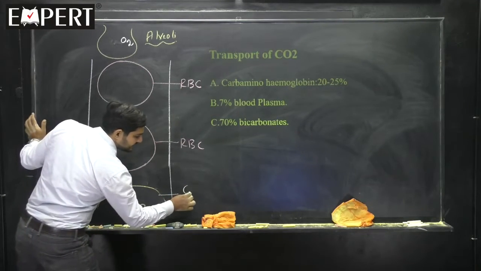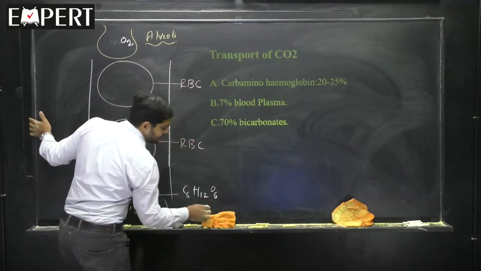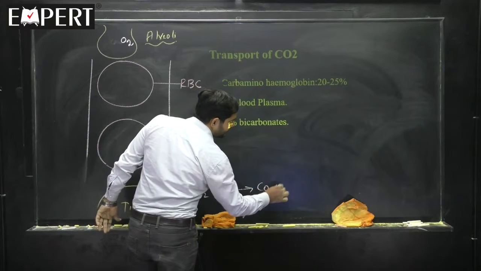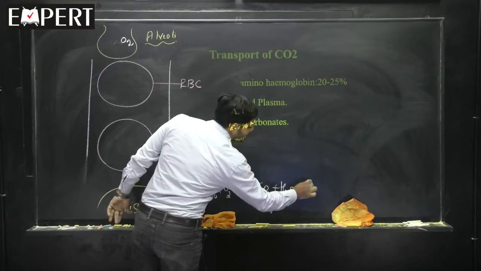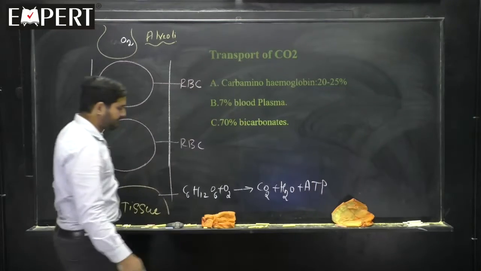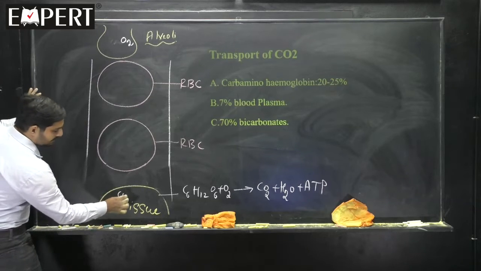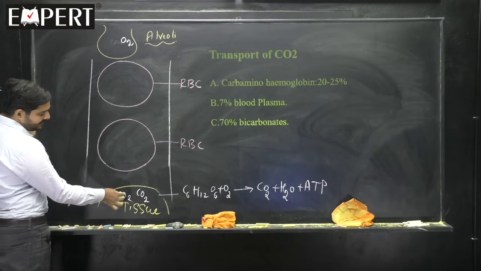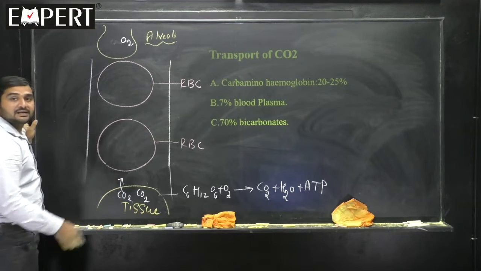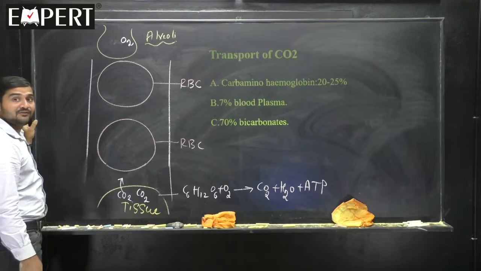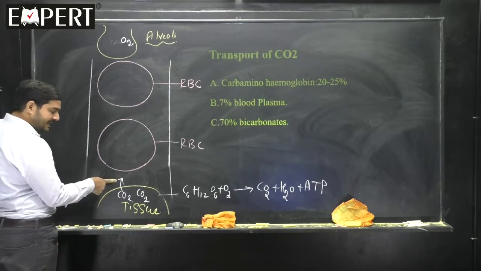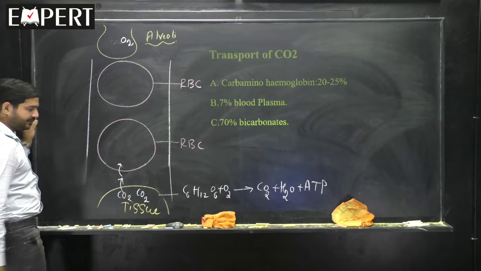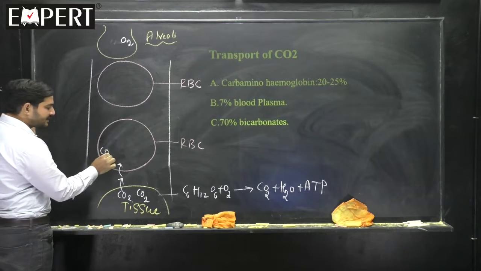Inside the tissue, C6H12O6 is, in the presence of oxygen, broken down into CO2 plus H2O, and you get adenosine triphosphate, ATP, as energy. So, I am writing that CO2 here, carbon dioxide. This carbon dioxide will enter from the tissue to here. Here means where? Tissue fluid, also called interstitial fluid, if you remember I told you. So, it is here now. From the interstitial fluid, it is entering into RBC. So, what has entered? The carbon dioxide